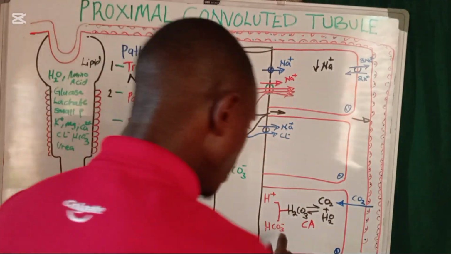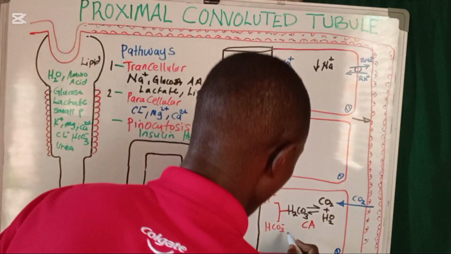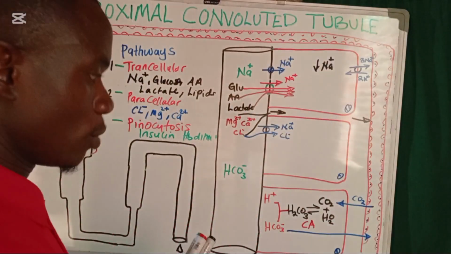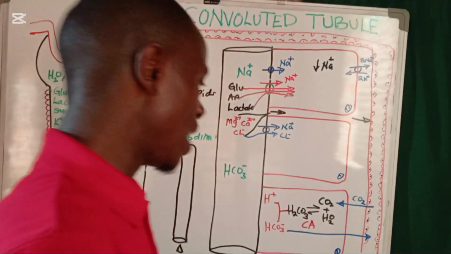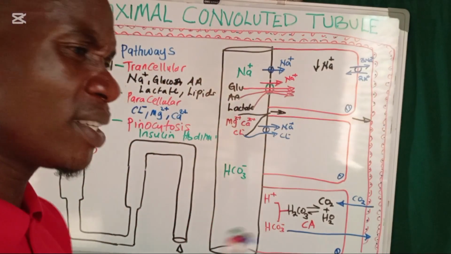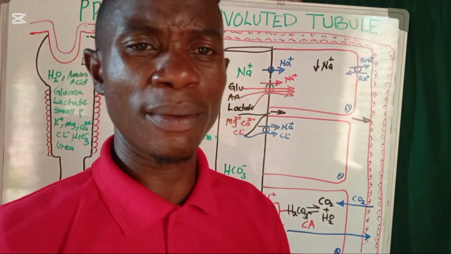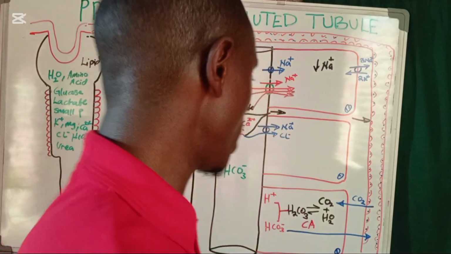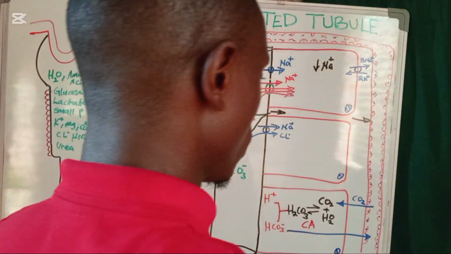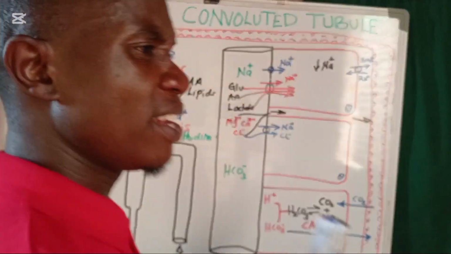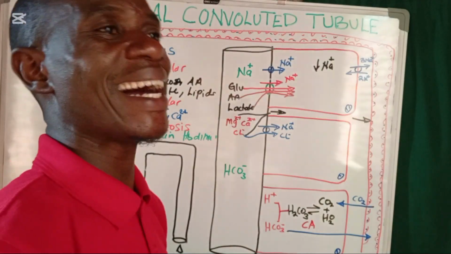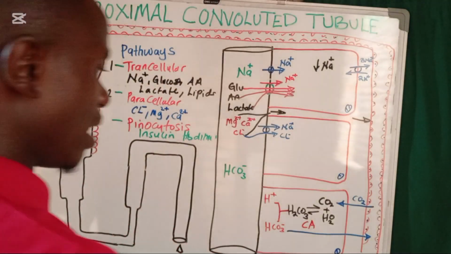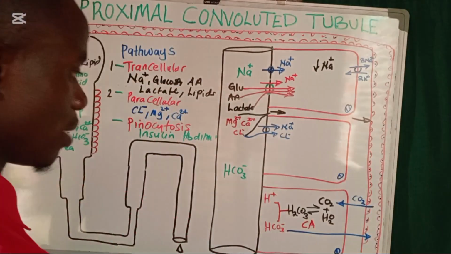Now this bicarbonate which has been formed inside this cell starts to move out. It goes back into the nearby blood vessels. This is even how the pH, or the acid-base balance, is regulated by the kidneys. The bicarbonate moves into the nearby peritubular capillaries, depending on the levels of pH, or the acidity or alkalinity in blood. So this bicarbonate ends up going into the nearby blood vessels. But now we want to look at these proton ions.